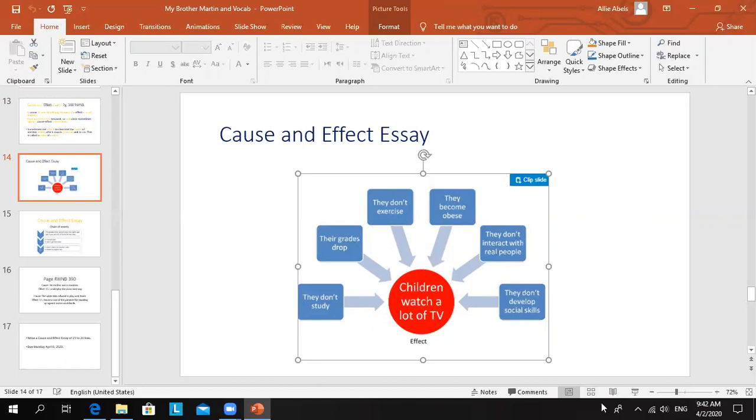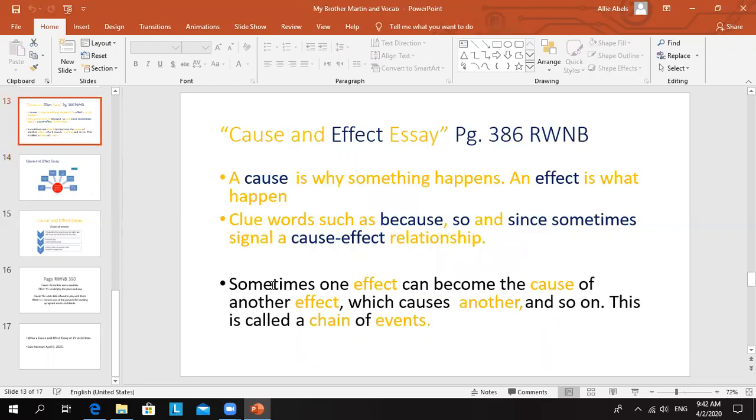If we think of another example, if my cause is that I'm hungry, what will happen? The effect is I will eat some food. If my cause is that I'm thirsty, then I will drink some water or some juice. That will be the effect. And I want to point out the last point here: sometimes one effect can become the cause of another effect, which causes another one, and so on. This is called a chain of events.